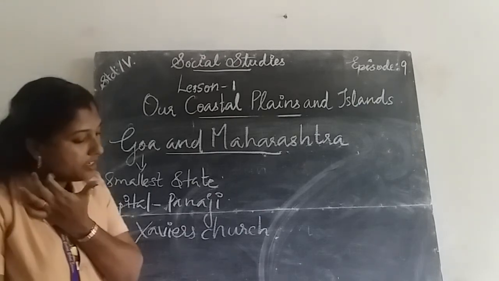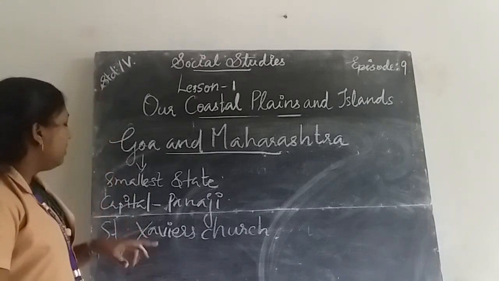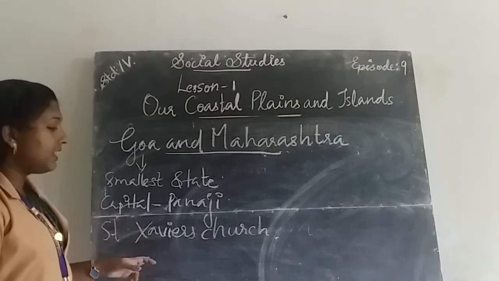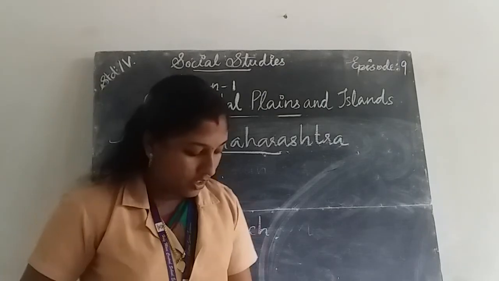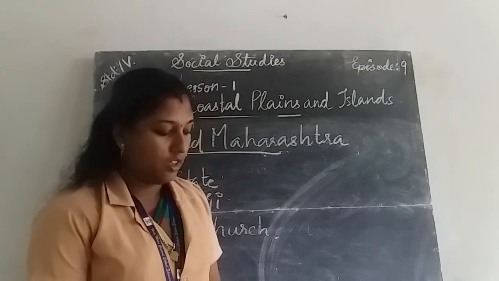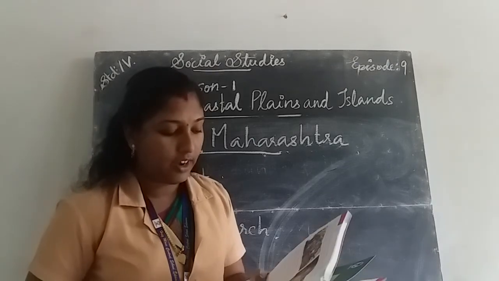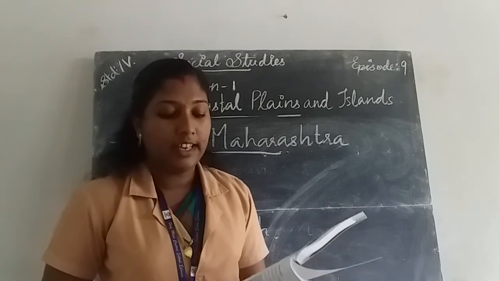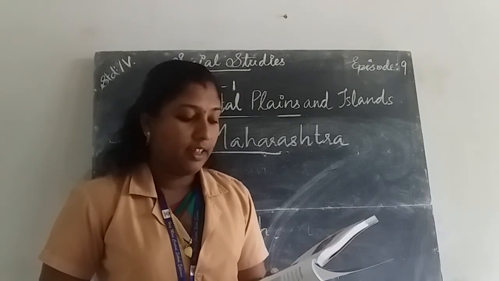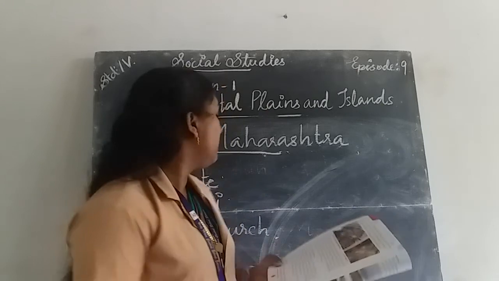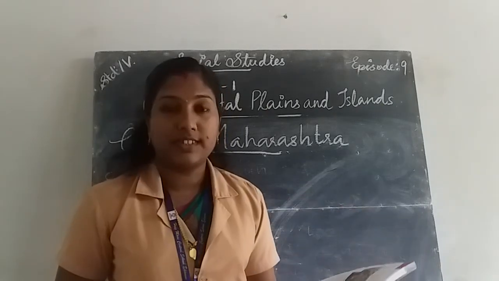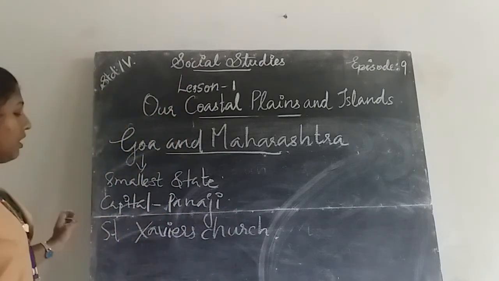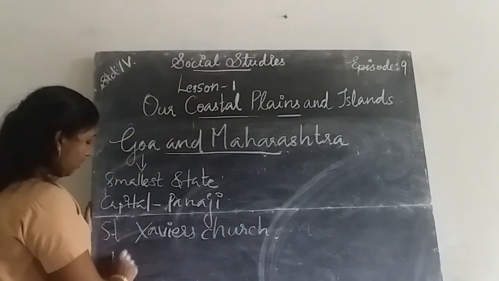In your textbook, the names of the tourist places in Goa are given. They are beautiful tourist places. Also a major port is present in Goa, that is Marmagao.